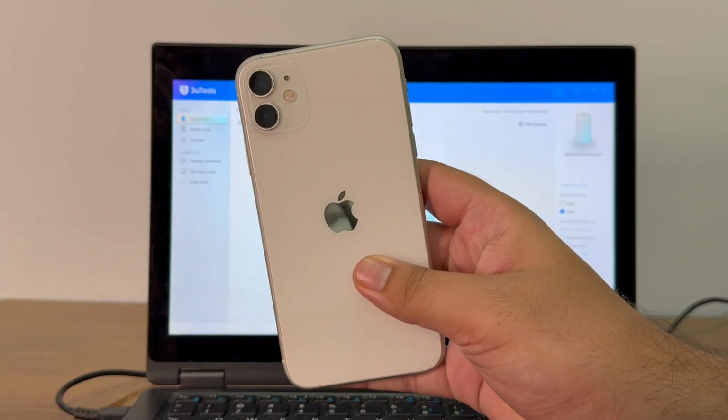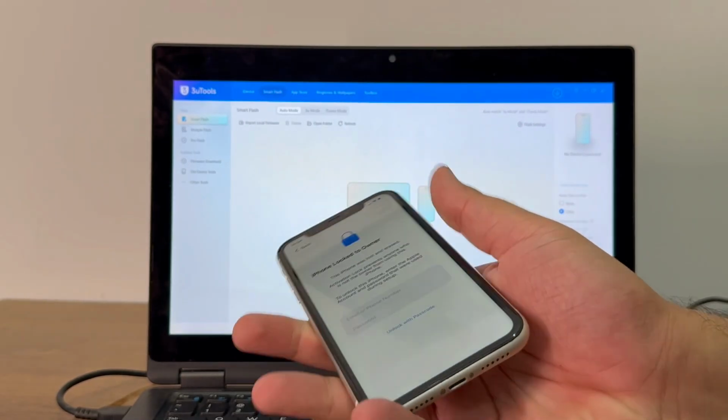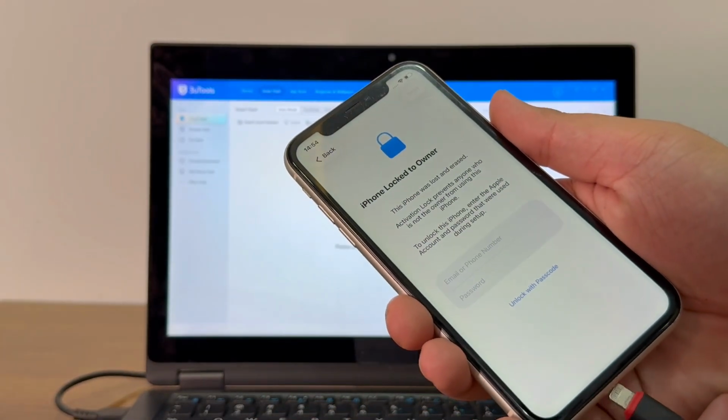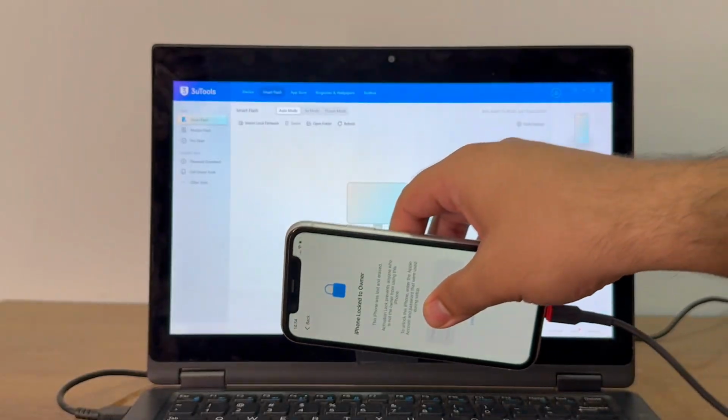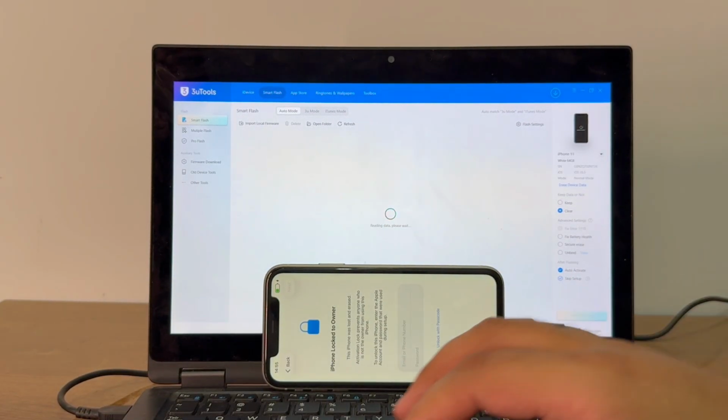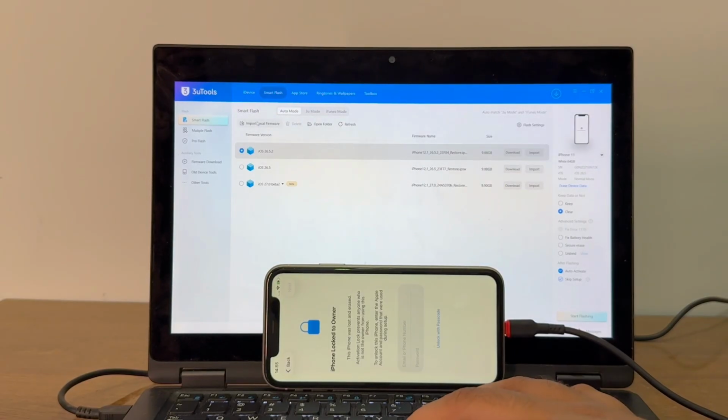Today we are going to unlock iPhone 11 on the latest iOS 26.5.2 and I'm going to fully unlock this iCloud account. Also this method is working on iOS 26.6. Our service is 100% working and a lot of people are buying.